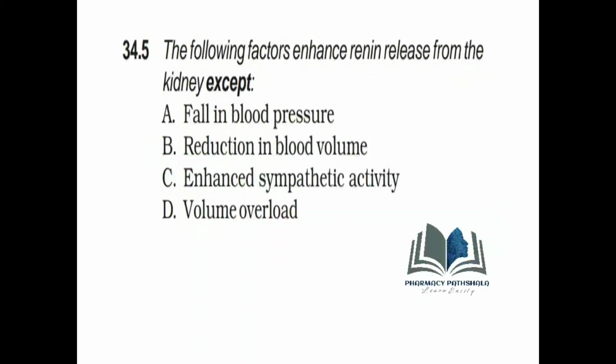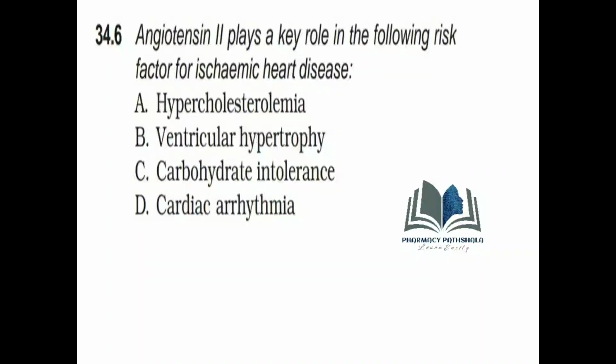Next question, the following factors enhance renin release from the kidney except. The right answer is D, volume overload. Next question, angiotensin II plays a key role in the following risk factor for ischemic heart disease.